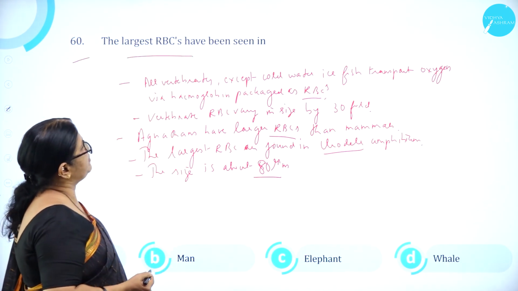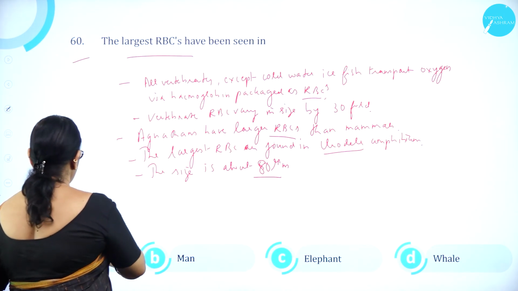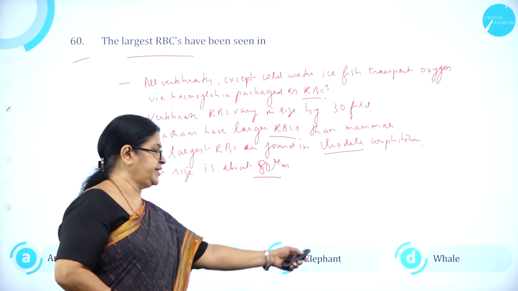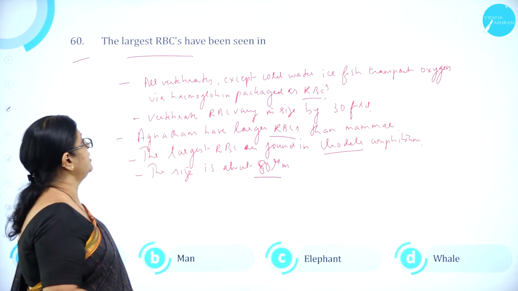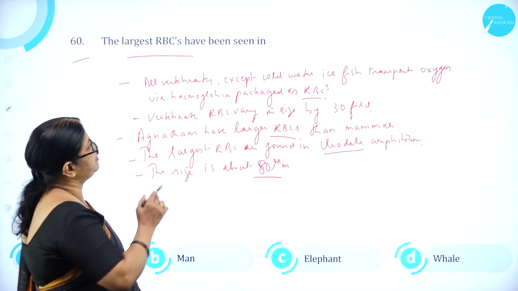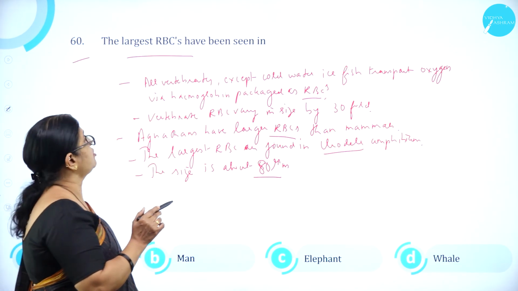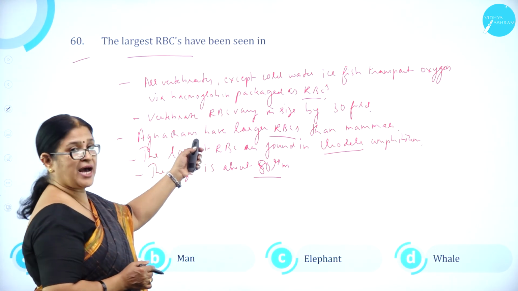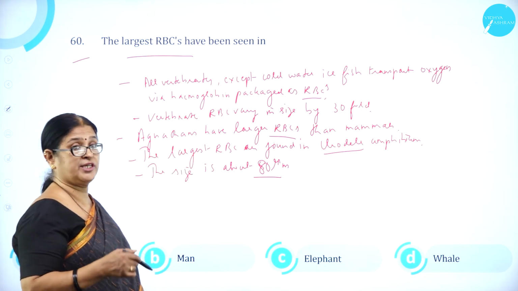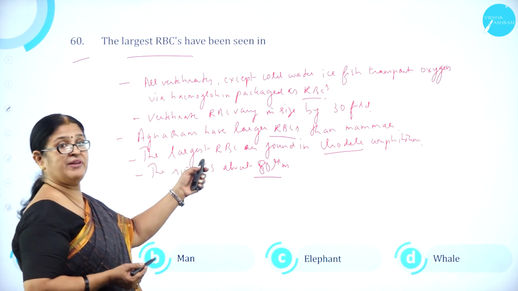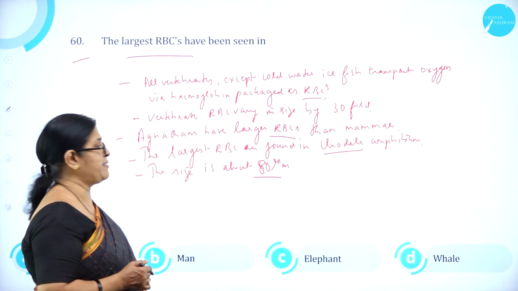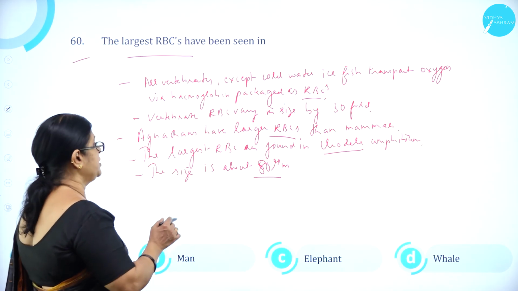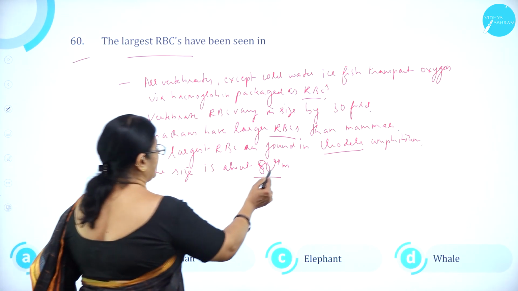The largest RBCs have been seen in option A, amphibia, option B, man, option C, elephant, and option D, whale. All vertebrates except cold water ice fish transport oxygen via hemoglobin, packaged as what? RBCs. Vertebrate RBCs vary in size by 30-fold. Anucleate mammals have smaller RBCs than others. So the largest RBC is found in Urodele, which is an amphibian. The size is about 80 millimicron.